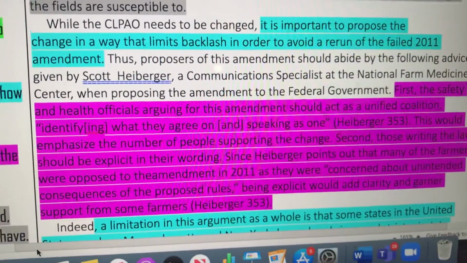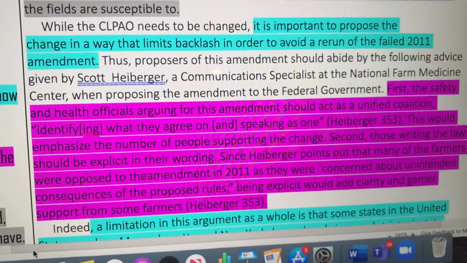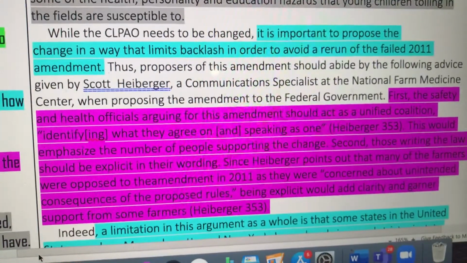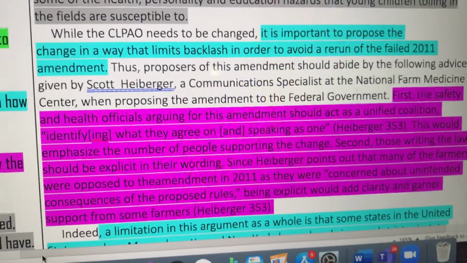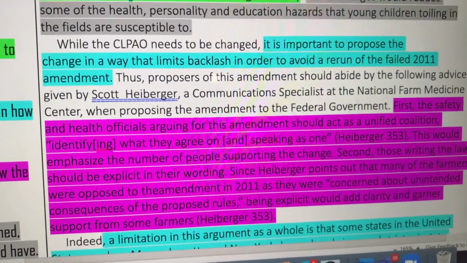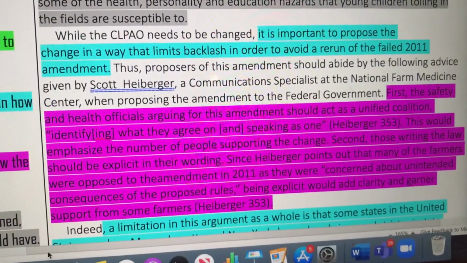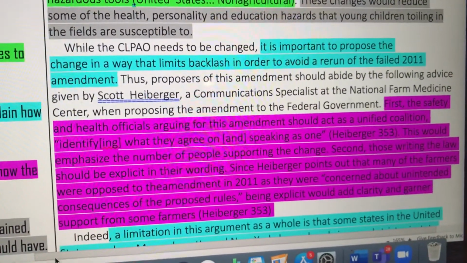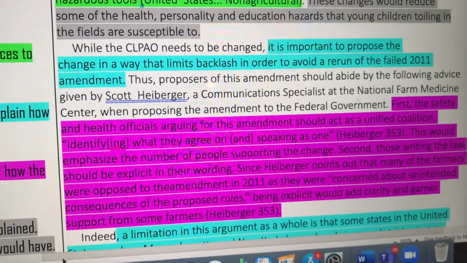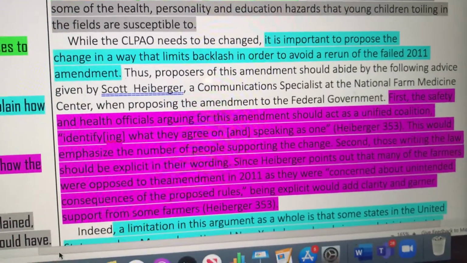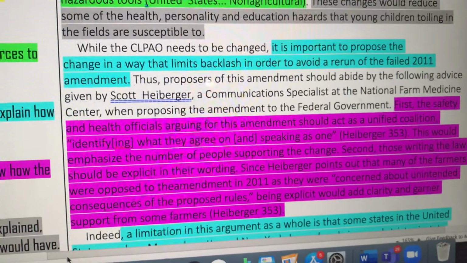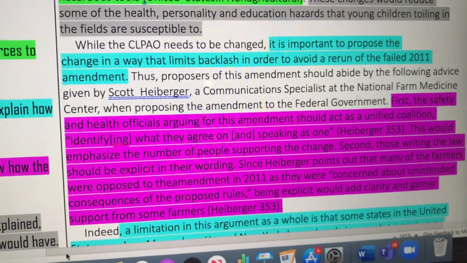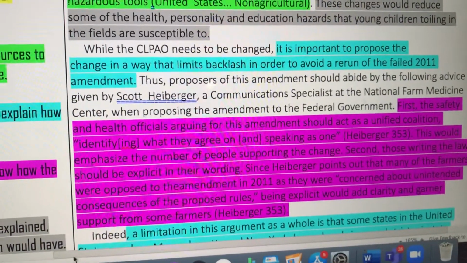"First, the safety and health officials arguing for this amendment should act as a unified coalition, identifying what they agree on and speaking as one. This would emphasize the number of people supporting the change. Second, those writing the law should be explicit in their wording, since Heiberger points out that many of the farmers were opposed to the amendment in 2011 as they were concerned about the unintended consequences of the proposed rules. Being explicit would add clarity and garner support from some farmers."